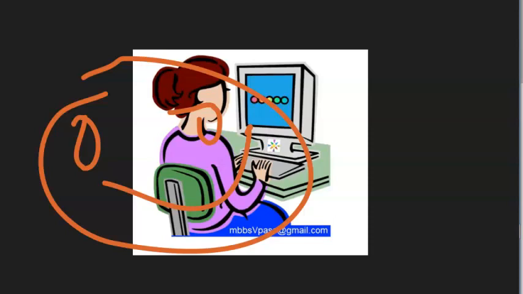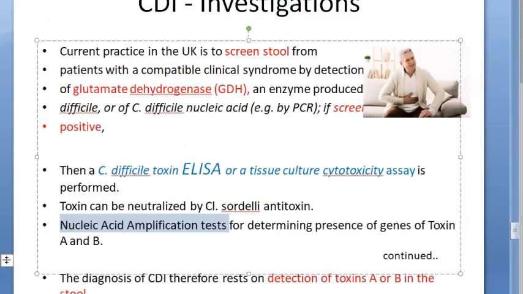We're looking at what? Clostridium difficile infection. Very good. Now we are done with investigations, I'm thinking.